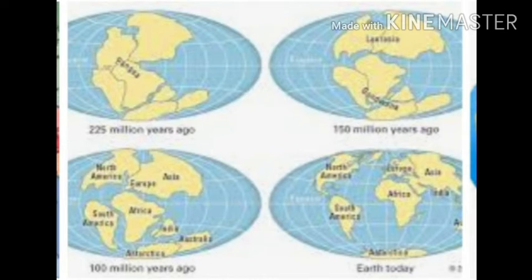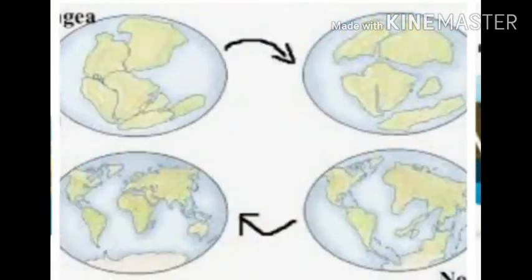Then, over the next hundreds of years, that land mass or pieces of land kept moving and drifted away. You can see from this picture the shapes of that time and the shapes that we see now of different continents, they are quite different. It is believed that these continents are still drifting away. Maybe hundreds of years from now, their shapes will be a little different than what it is now.